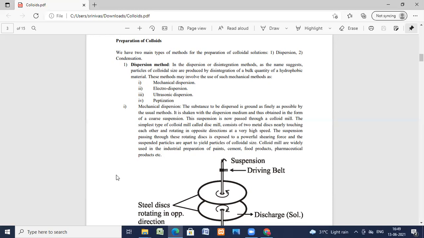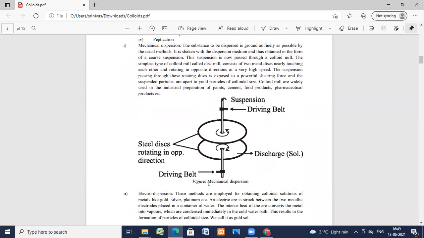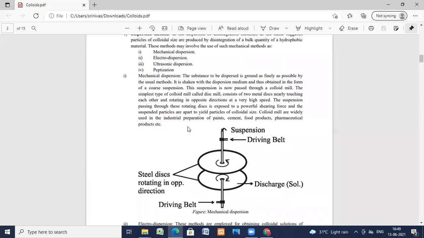Okay, so mechanical dispersion. This is the driving belt, top and bottom you're having. And these two are the discs, steel discs rotating in opposite directions, clockwise and anti-clockwise, and the suspension. So this is the mechanical dispersion. As they keep rotating, the particle is getting dispersed. Now, the second type of dispersion is electrodispersion, ultrasonic and peptization.